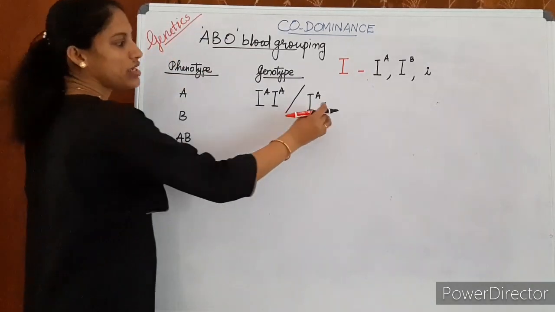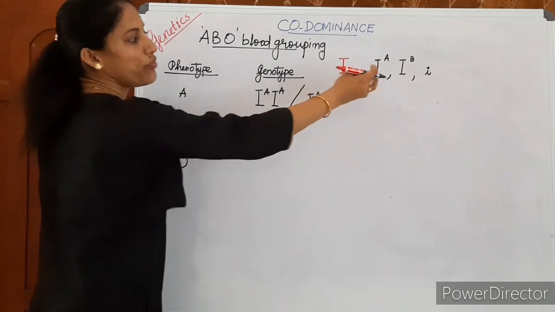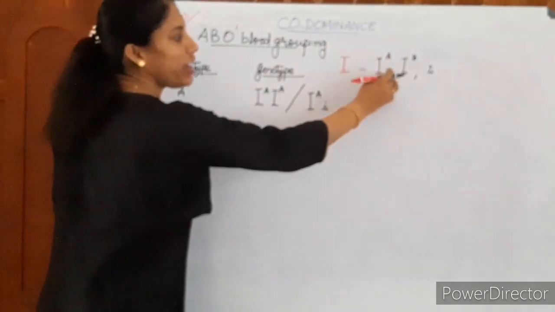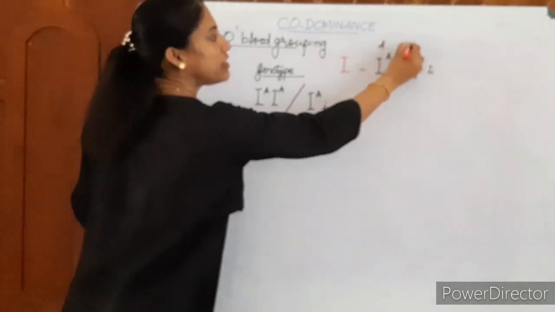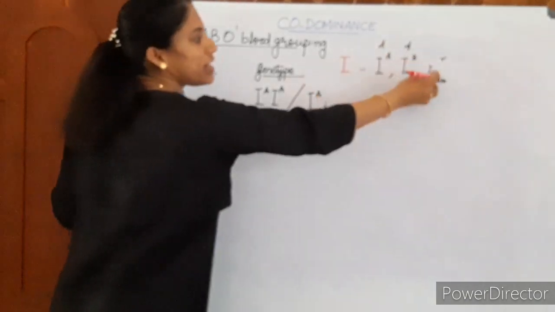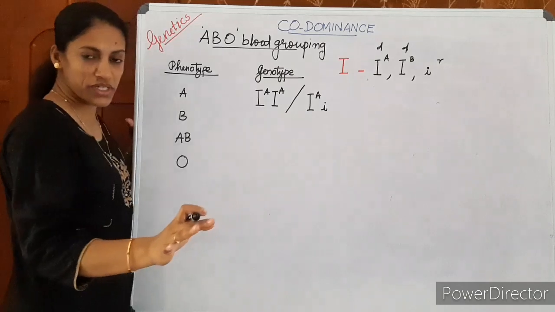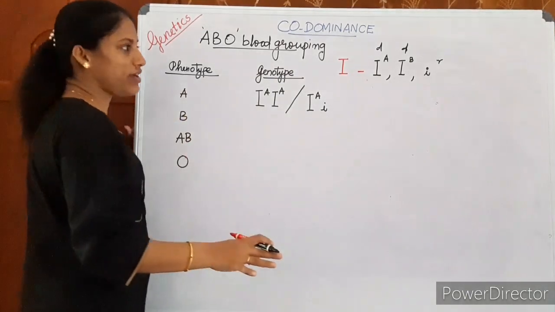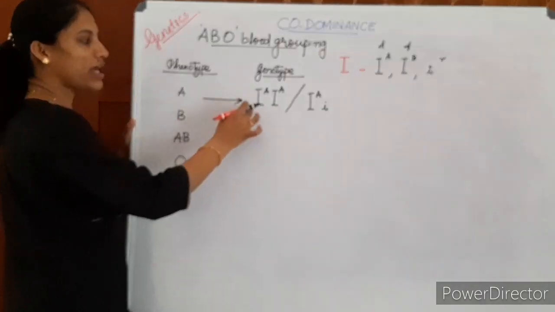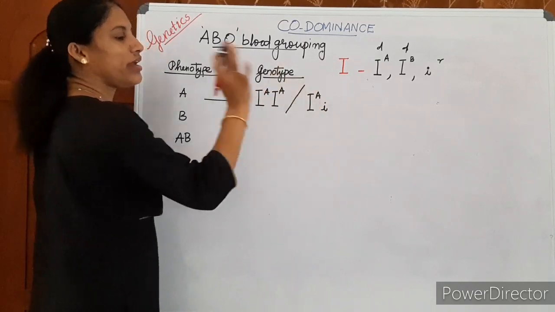The reason is small i is a recessive allele which has no expression when it comes along with IA and IB, because IA and IB are dominant alleles here, whereas small i is a recessive allele. When small i comes along with IB or IA, it has no expression because it is recessive. So blood group A can be either IAIA or, in heterozygous nature, IA small i.